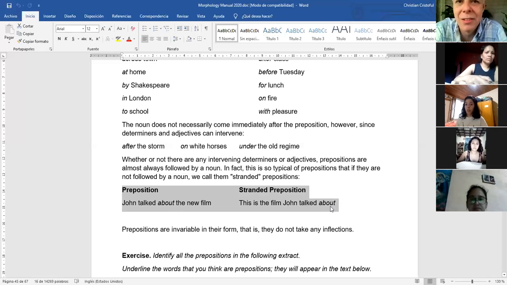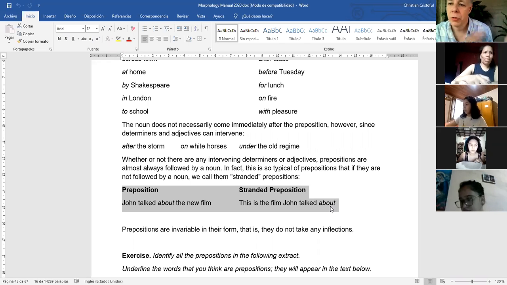Whenever a sentence finishes in a preposition, it's called a stranded preposition. Clear? So, normal prepositions come before the noun. Stranded prepositions go at the end of the sentence. That's it. Very good.